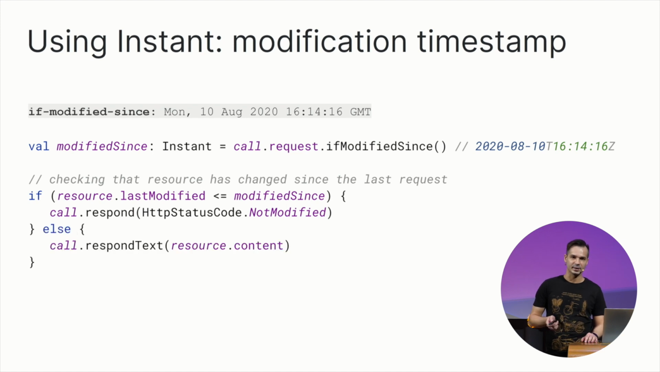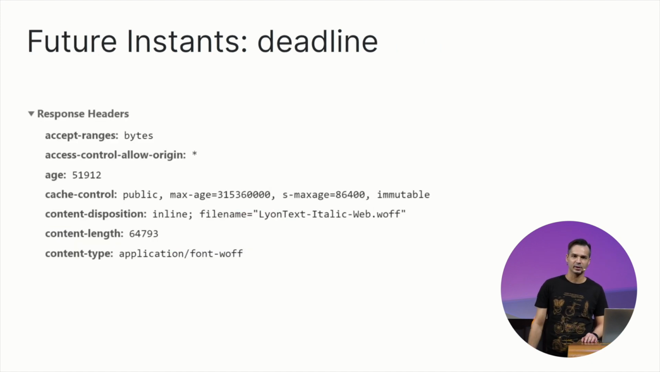And otherwise, it has to resend the resource content entirely. What about future moments? Instants can be used to represent the future. Consider a scenario when you're implementing now an HTTP client and caching a response from a server. The server puts such a cache control header into the response to indicate how long the response can be cached.